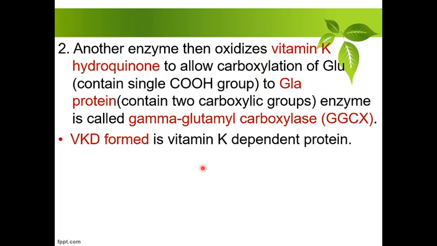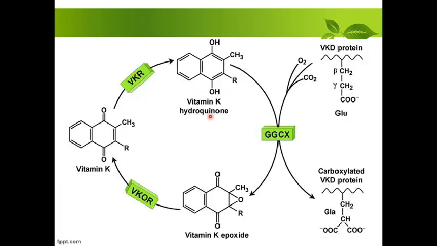दोबारा से साइकिल पे जाएं. Vitamin K hydroquinone. It combines with the VKD protein. VKD protein GLU contains the glutamic acid as GLU. Only one carboxylic group is present. Carbon dioxide is then added. And this you can see an additional carboxylic group is there. Okay? Additional carboxylic group is there. And between the two carboxylic groups, the calcium ions are chelated. Calcium ions are precipitated.